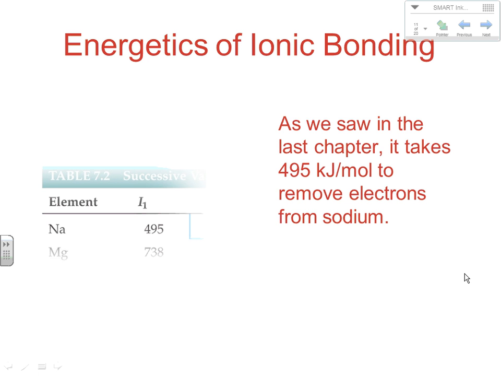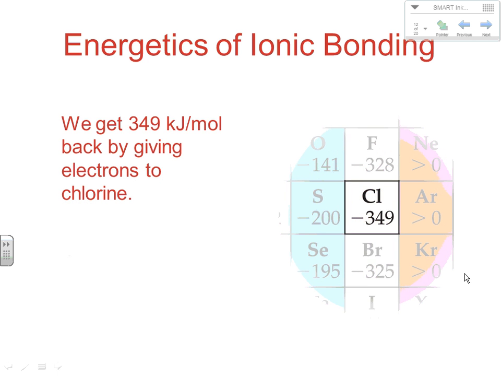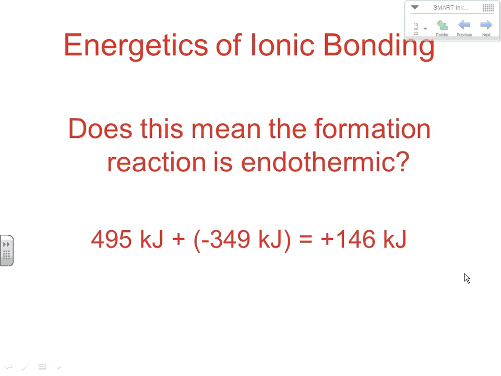Now, the energy is dealing with ionic bonding. As we saw in the last chapter, it takes 495 kilojoules of energy to remove electrons from sodium. Remember, this is right out of our ionization energy table. So for a mole of sodium atoms, it would take 495 kilojoules to remove electrons from sodium. Now also remember from our electron affinity table, we get 349 kilojoules per mole back by giving the electron to chlorine. So does this mean that the formation reaction is going to be endothermic? When we compare these two numbers, it looks like overall it's a positive 146 kilojoules.